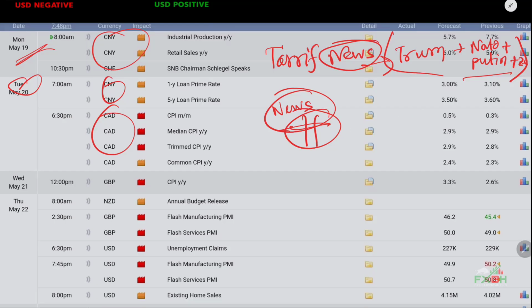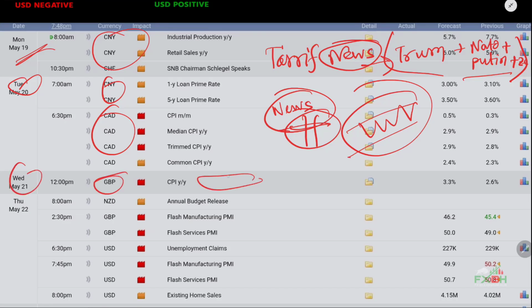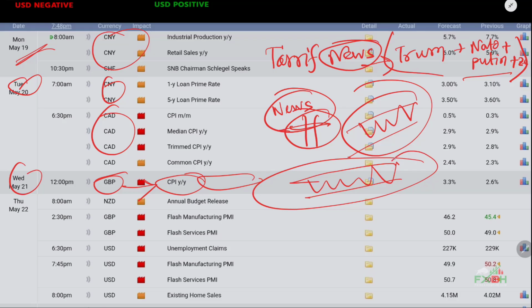If there is no geopolitical or tariff issue, the market is going to move sideways, so we will take the full sideways market advantage. On Wednesday we only have CPI, that means Great Britain pound CPI news. If there are no geopolitical issues, the market will move sideways, so we have to take this advantage too.